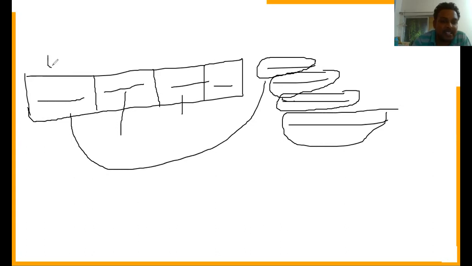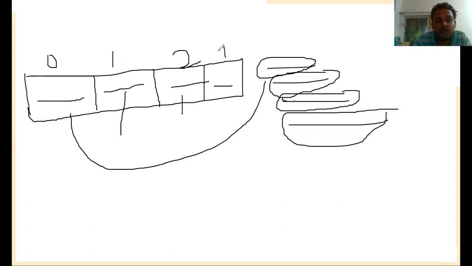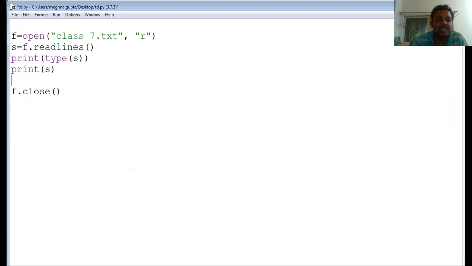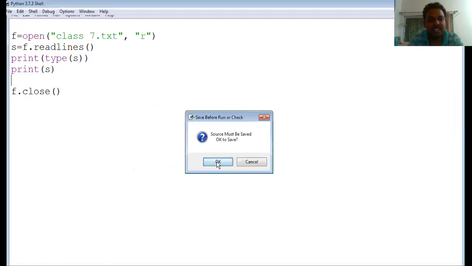If you write index 0, location 0 will contain the first line, location 1 will contain the second line, location 2 will contain the third line, and location 3 will contain the fourth line, and so on. That is the readlines function. Readlines reads the whole file, but transfers the content in the form of a list. So here, what is the data type of S? List. If you print it, it will give you something like this.